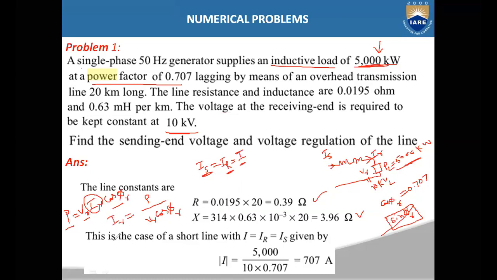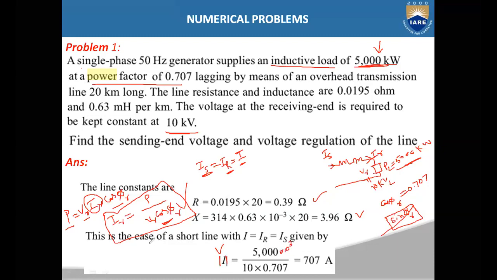From this equation, you can calculate the current at the receiving end, which is the same as the sending end current, represented with I. We are calculating the magnitude of I, so in this equation you have to consider magnitudes only. The P value is 5,000 kilowatts, so you can write kilo as 10 cube: 5,000 into 10 cube.